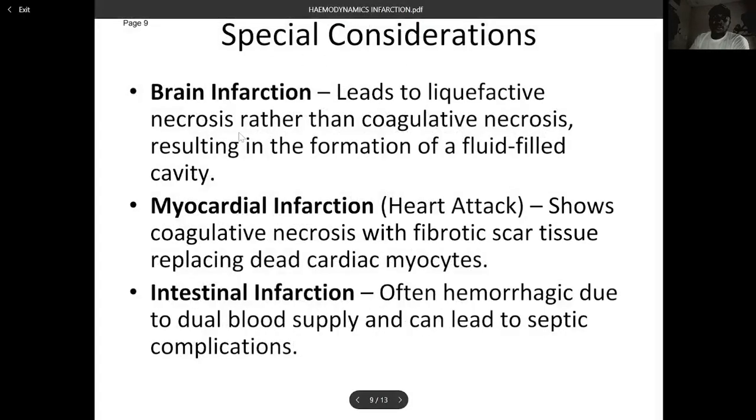Now, special considerations: brain infarction leads to liquefactive necrosis rather than coagulative necrosis. That is, in the brain tissue, in place of coagulative necrosis, liquefactive necrosis takes place, resulting in the formation of a fluid-filled cavity. In myocardial infarction, that's in heart attack, it shows coagulative necrosis with fibrotic scar tissue replacing dead cardiac myocytes. In intestinal infarction, often hemorrhagic due to dual blood supply, it can lead to septic complications.